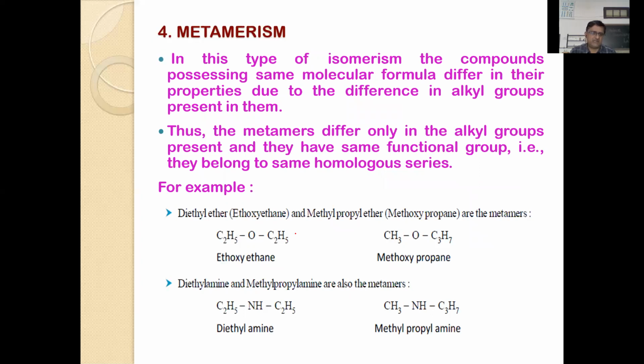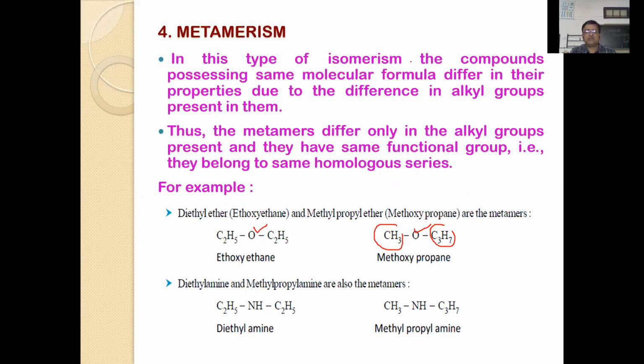For example, ethoxyethane, C4H10O, and methoxypropane, CH3 and C3H7. Here there is only one carbon atom, here there are three carbon atoms. This is a propyl chain, this is a methyl group, but the functional group is the same. Both have ether functional groups. Therefore, ethers represent metamerism.